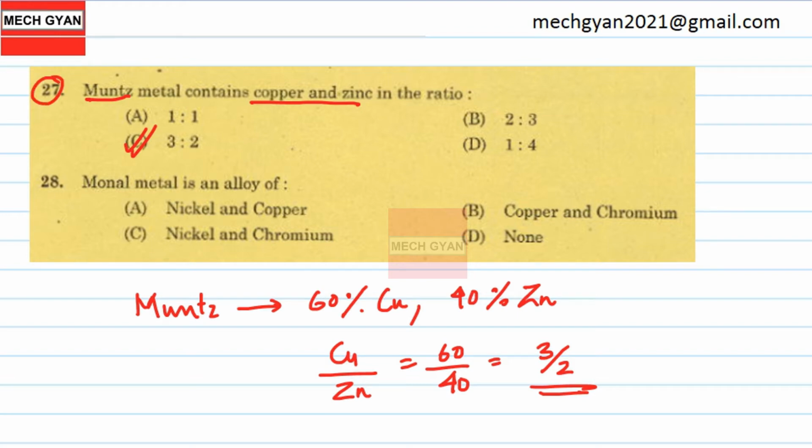Muntz metal, copper and zinc in the ratio 3 by 2. If they asked zinc and copper, then the ratio answer will be 2 by 3.